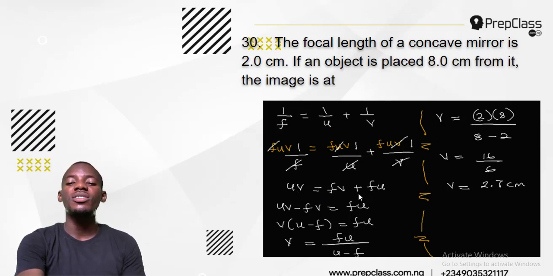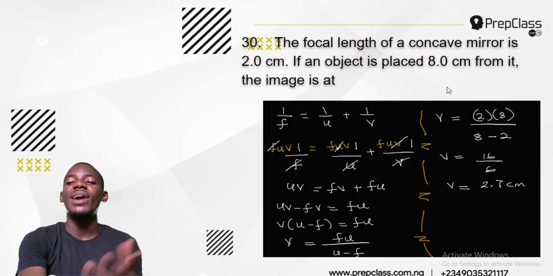Now I'm to make V the subject, so bring V to V. So UV, this FV will come here and become minus FV equals FU. Then V is common, factorize, V is common. So V will come out, and it will be left with U minus F. Then bring this U minus F under the FU, to become V, therefore, what? FU over U minus F. So I've successfully made V the subject of the formula.